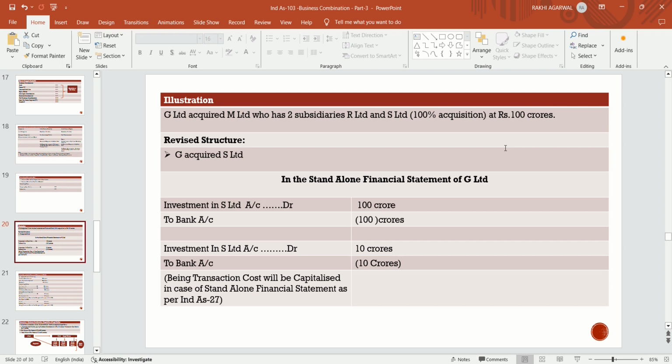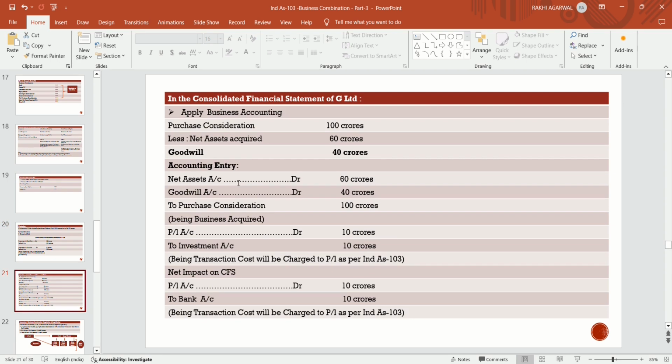So it should be capitalized with the value of the investments in case of a standalone financial statement as per Ind AS 27. In case of the consolidated financial statement, they will apply business combination accounting, because there are two separate legal entities, G Limited and S Limited. Even though G Limited acquired S Limited, the existence of that entity also continues.